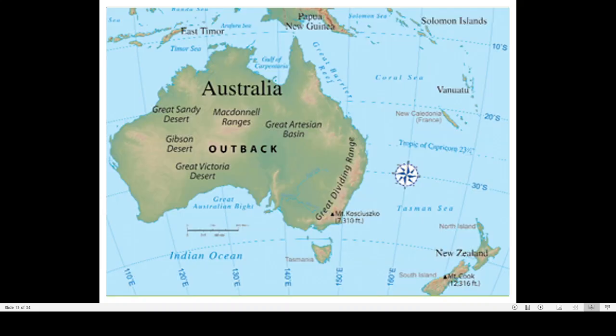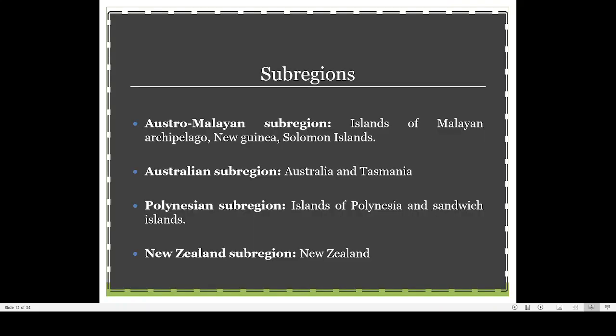So this is an idea regarding the different types of sub-regions and how they are present, because they have slightly different features. Each sub-region may have a slightly different climate and slightly different types of animals and plants. That is why we are classifying them as separate. So in the case of Australia, we find four types of region: Austro-Malayan, Australian, Polynesian and New Zealand sub-region. So with this we stop here.